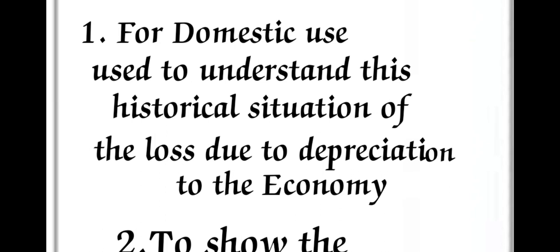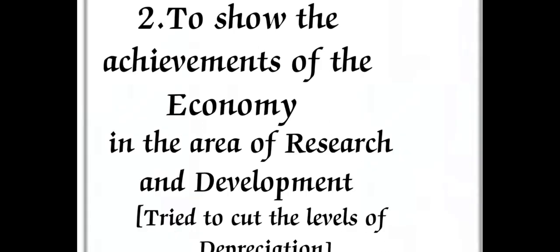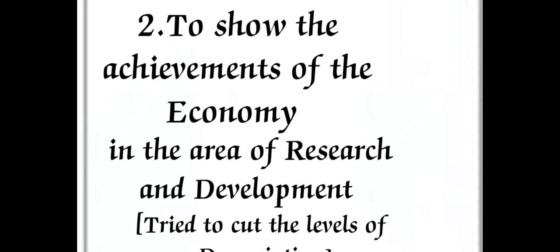In the same way, it shows the achievements of the economy in the area of research and development, and it may be tried to cut the levels of depreciation. Some years ago we always depended on machinery, not on robots or technology. But at this time, we are going to depend on robots and technology.